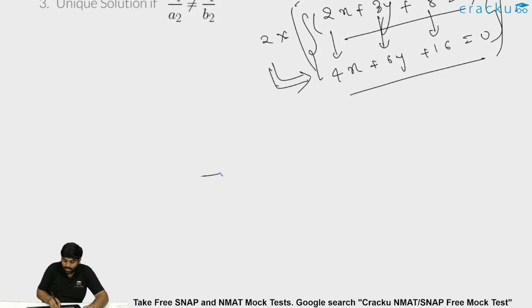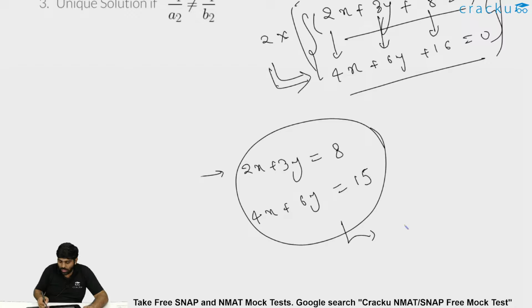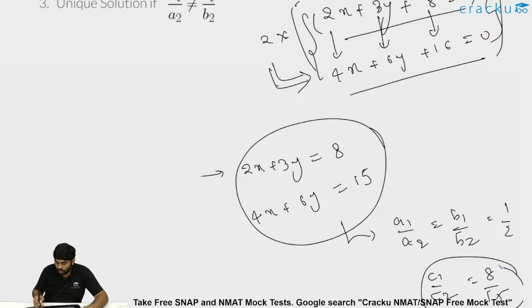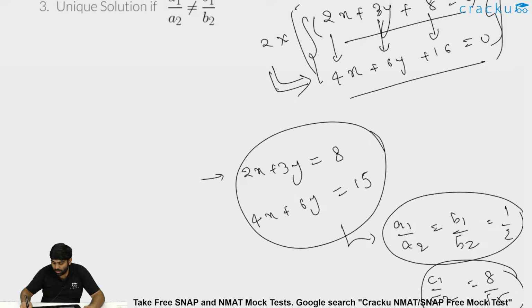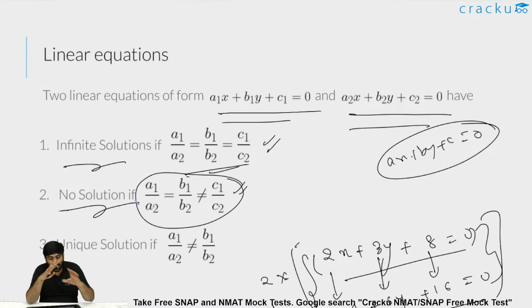Now let us take one more example. Say 2x plus 3y is equal to 8, and the other equation is 4x plus 6y is equal to 15. If these are the two equations, you could see that a1 by a2 is equal to b1 by b2, which is equal to 1 by 2, 2 by 4 or 3 by 6. But if you see c1 by c2, it is 8 by 15. So here a1 by a2 is equal to b1 by b2, but this value is not equal to c1 by c2. Then I say this particular system of linear equations has zero solutions.